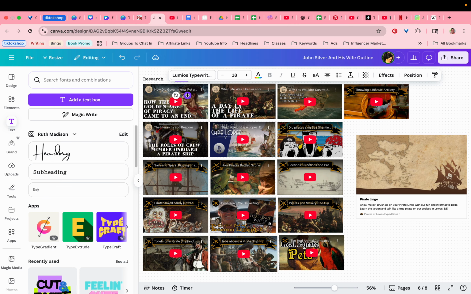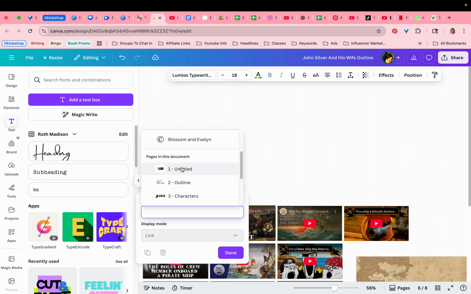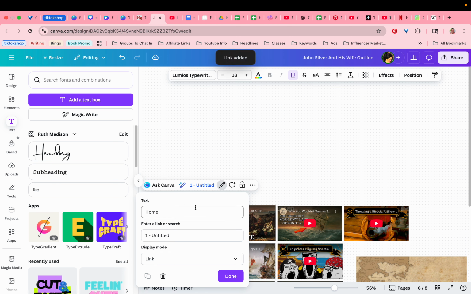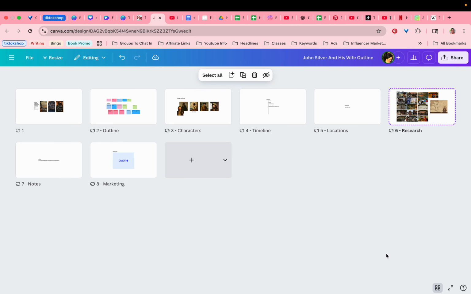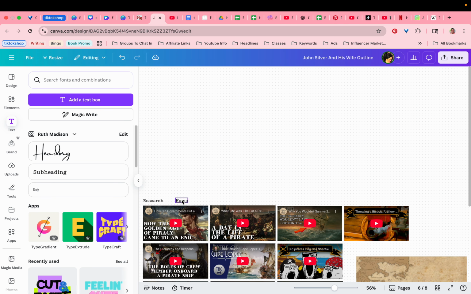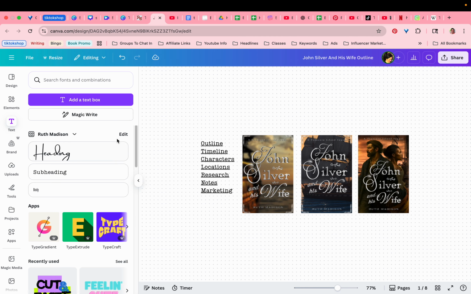I'm going to highlight it, click the link button, and then usually up here for link it's going to say put your URL, but I'm going to scroll down to pages in this document and go to 1. And I labeled the pages, of course, because when I was doing this earlier, I labeled all of them except for that, because when I did them earlier I was getting myself confused. So now everything except for the first page is labeled with what it is, making it easy. So now, instead of going back to that pages view every time, if I want to go back to home, I could do that, and I'm back to home.